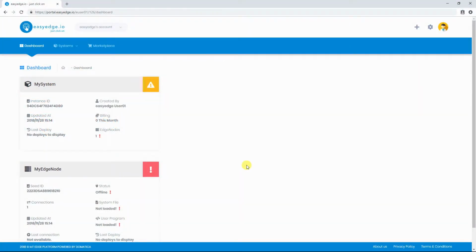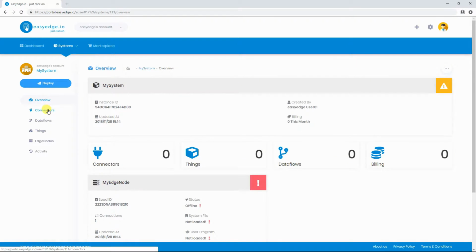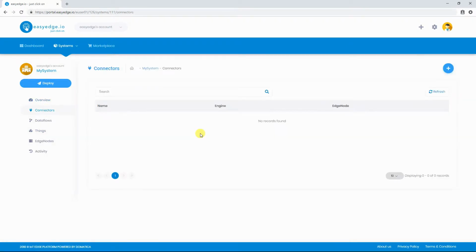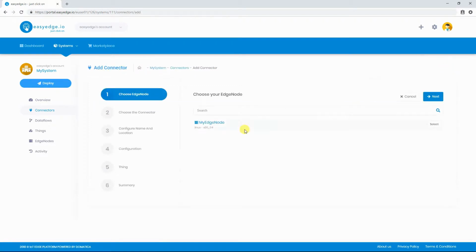To add a connector, you first must enter your system. Then, on the left side, click on Connectors. Then, click on Add Connector button.